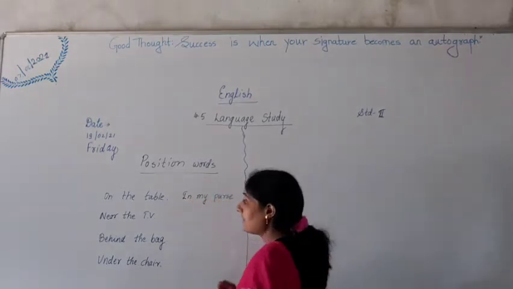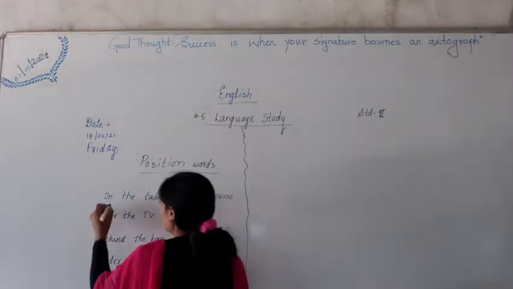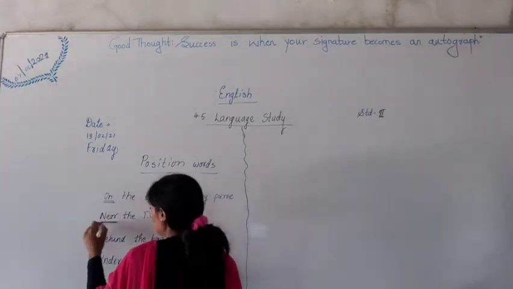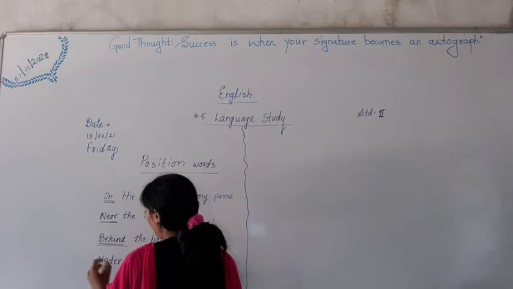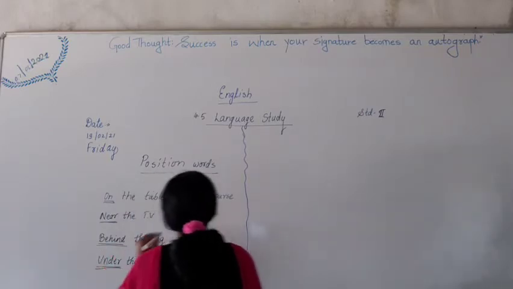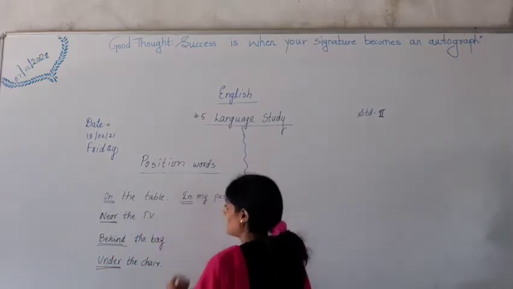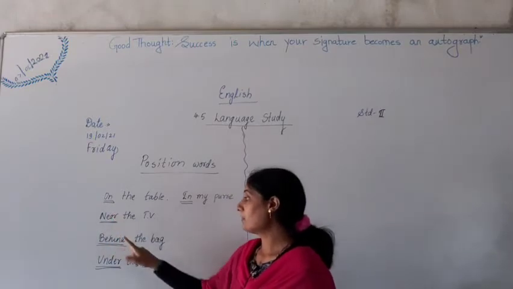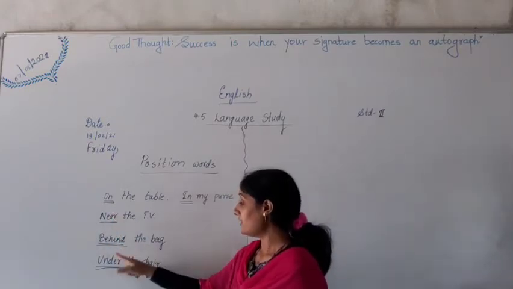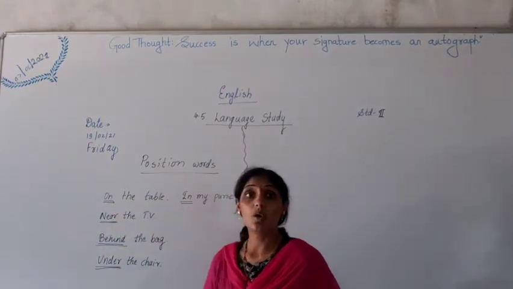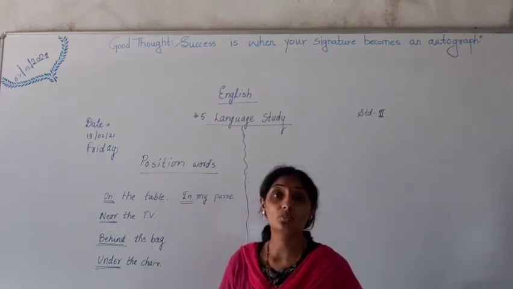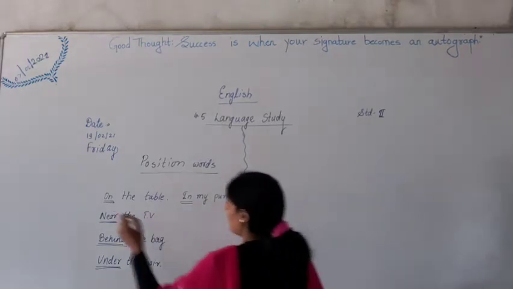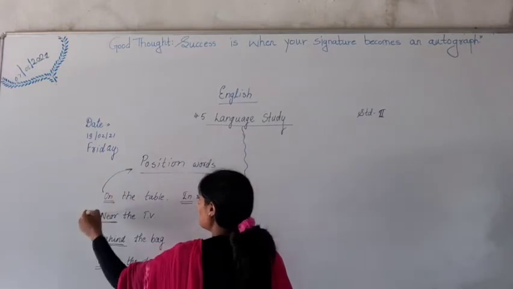Now in these sentences we are using which words? On the table, near the TV, behind the bag, under the chair, in my purse. On, near, behind, under, in. These are all position words.